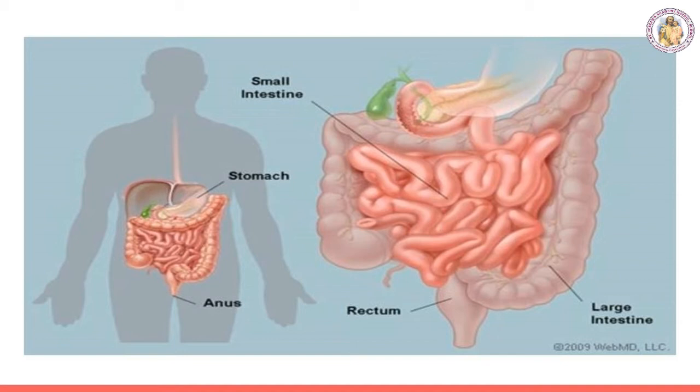After the large intestine's work gets over, the undigested, unassimilated portion of ingested food material is thrown out of the body at the anal aperture, that is the waste, excretory part. So that part takes place after the large intestine's work gets over, when the unassimilated or undigested portions are thrown out.